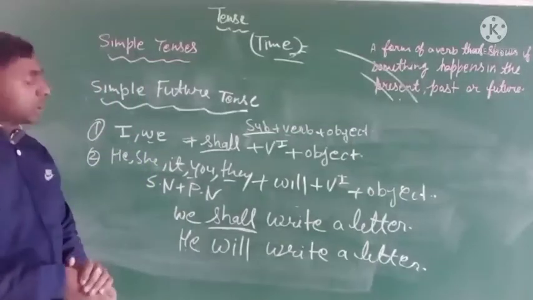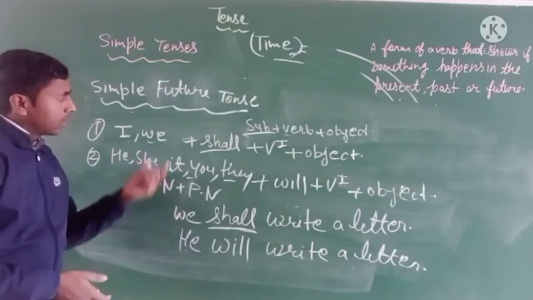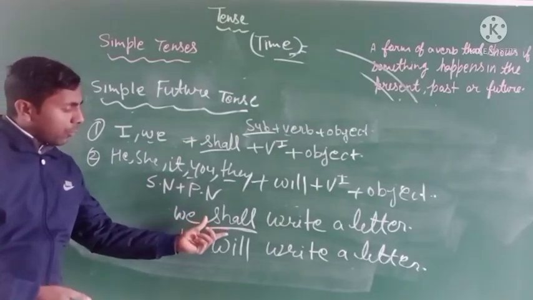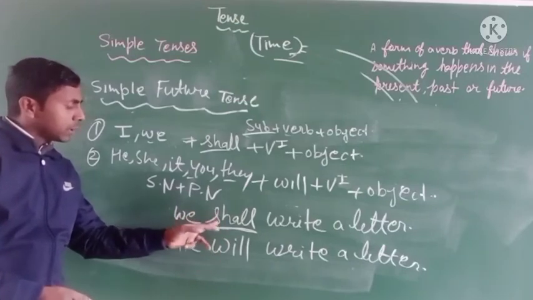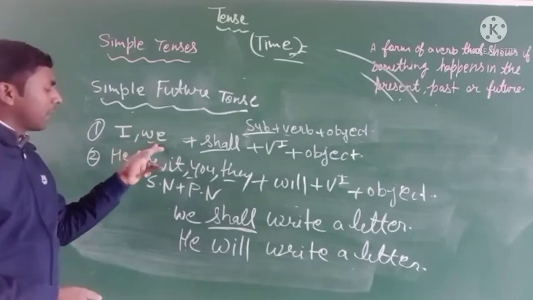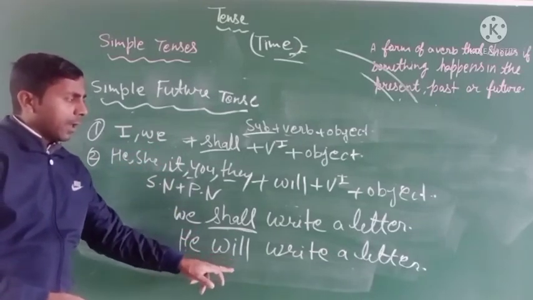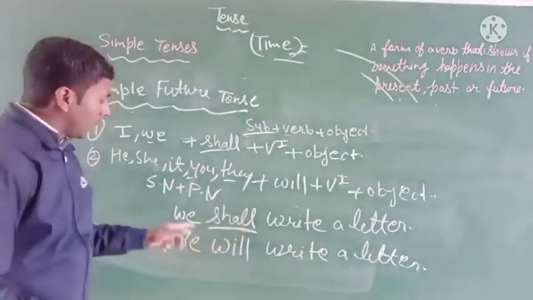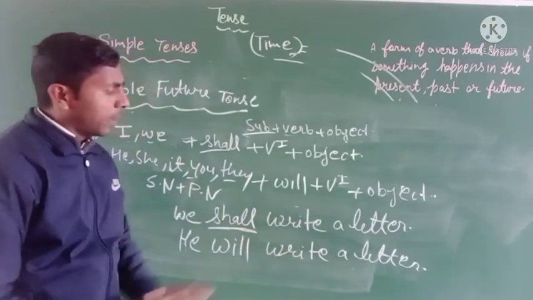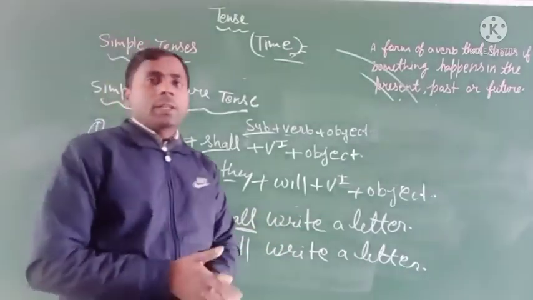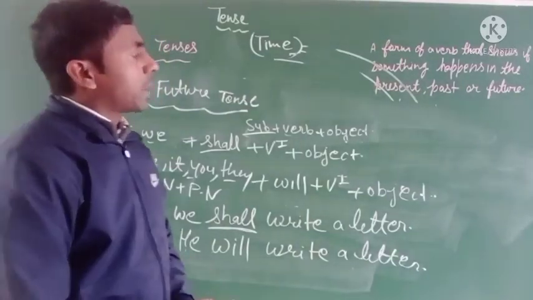So this type of tense has its own helping verbs, like shall and will. We have to use "shall" with the subjects I and we, and with the rest of the subjects you can use "will." And in both cases you have to use the verb's first form. Clear? So this is the simple tense, and it is the first part of the tenses.